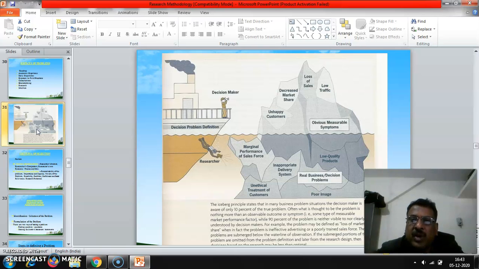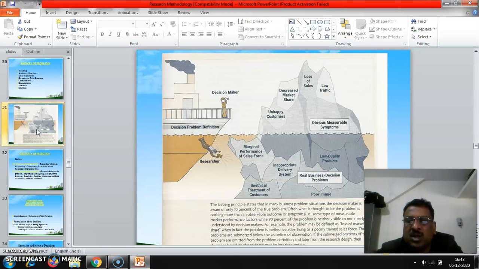Poor image means goodwill. If the company has goodwill, it never has to struggle to get profit or to regain its image.